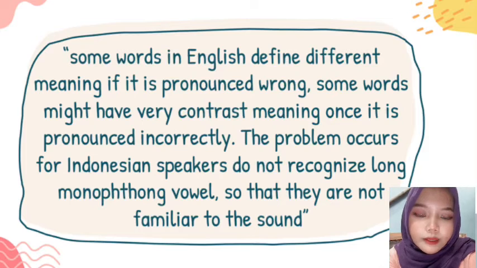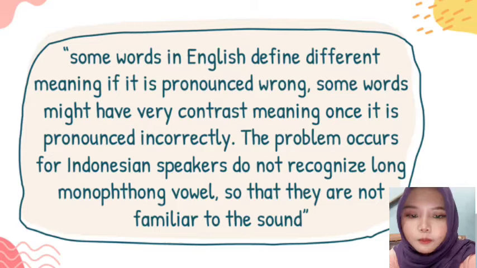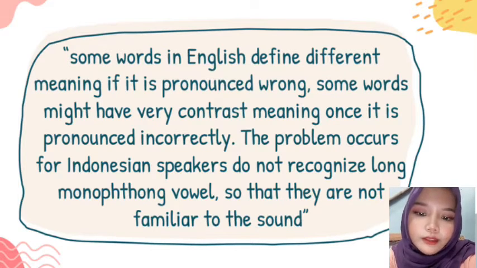Some words in English have different meanings if they are pronounced wrong. Some words might have very contrasting meanings once pronounced incorrectly, and the problem occurs because Indonesian speakers do not recognize long monophthong vowels, so they are not familiar with the sounds.